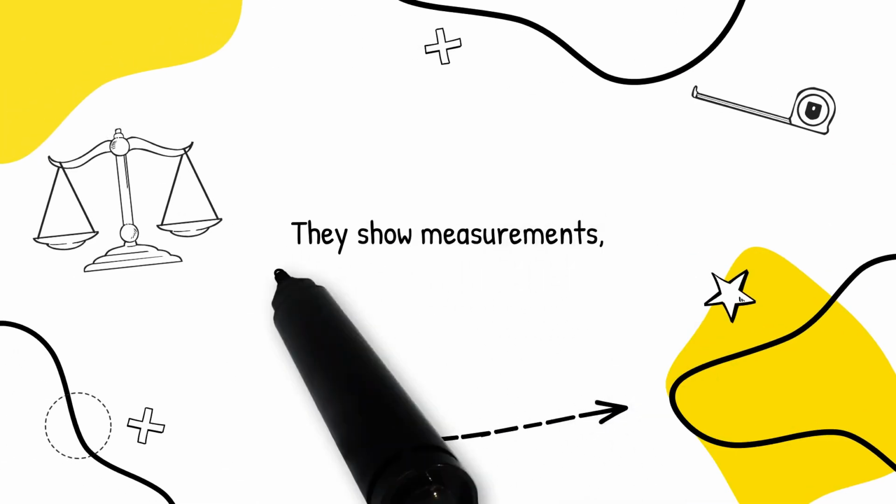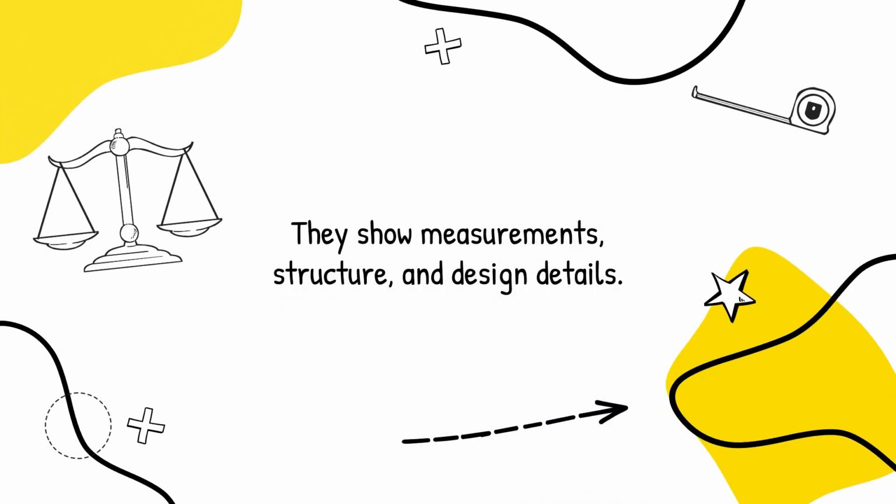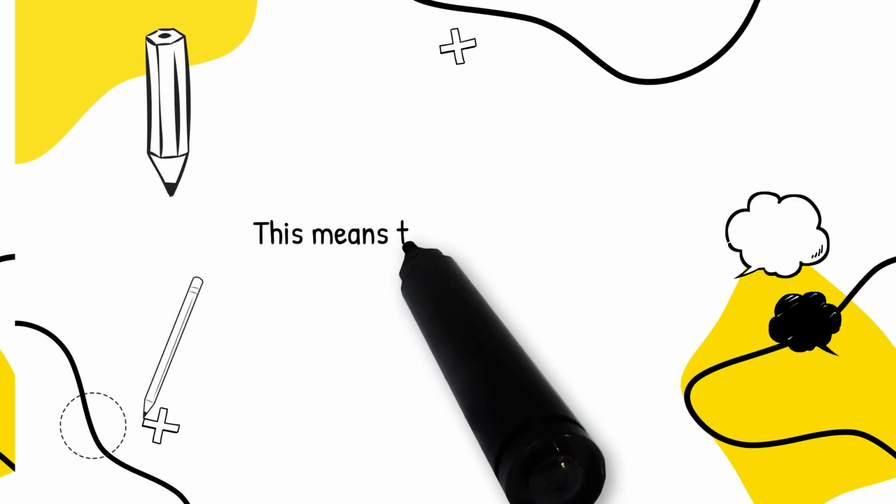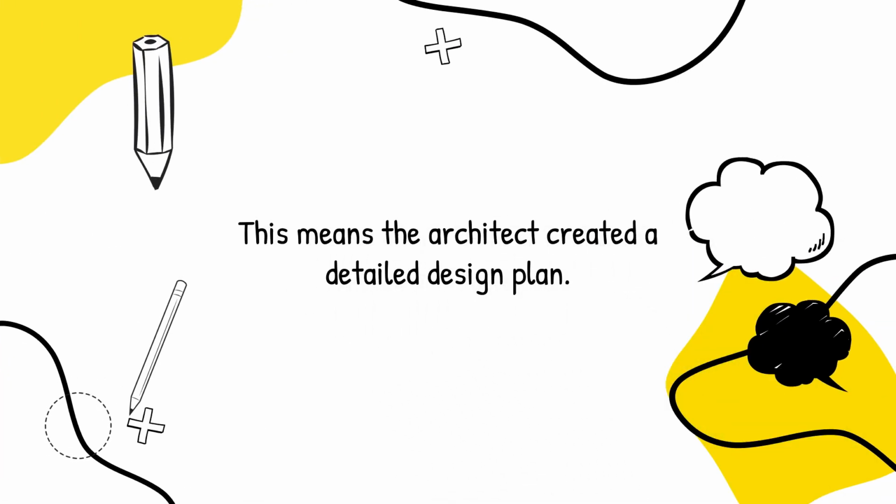They show measurements, structure, and design details. For example, the architect prepared a blueprint for the new building. This means the architect created a detailed design plan.